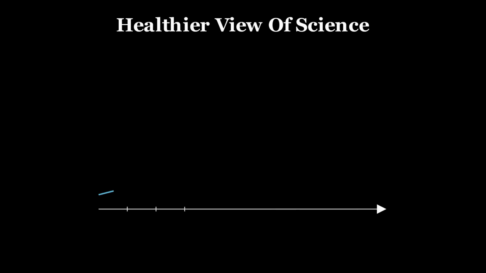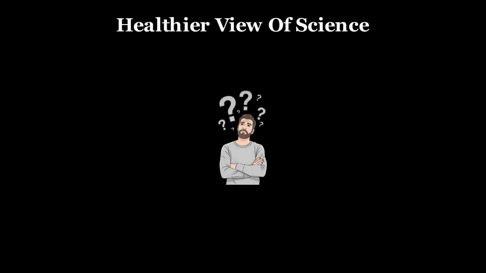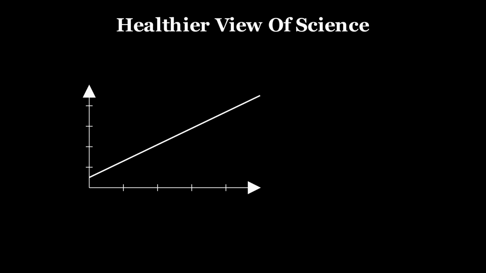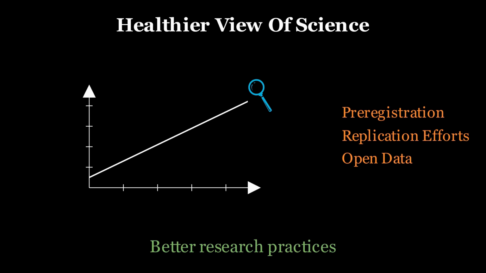But even with these tools, there's a broader shift required. P-hacking does not mean science is broken. It means science is human. Curiosity drives discovery, but curiosity needs guardrails. Modern reforms, pre-registration, replication efforts, open data, are strengthening those guardrails. Science is learning to examine its own methods. That's a sign of maturity, not weakness.